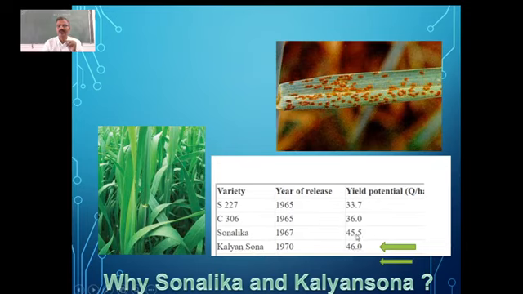You can say almost 10 to 12 quintals increase in the product. And secondly, they are affected by many diseases. Normally the wheat was affected by fungal diseases, and so they got resistance. We will see the different examples later on anyway. So they had resistance against such diseases here.